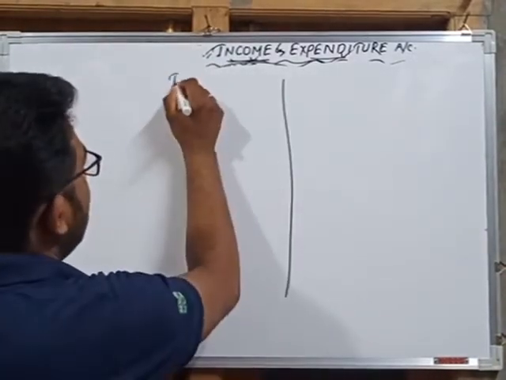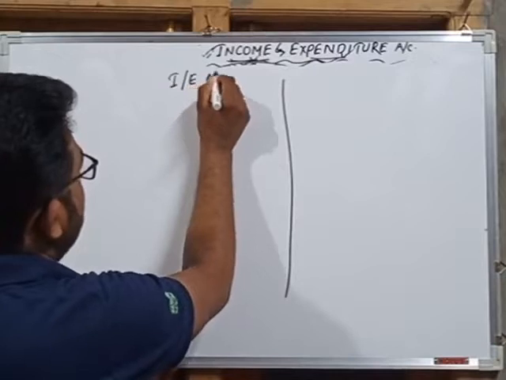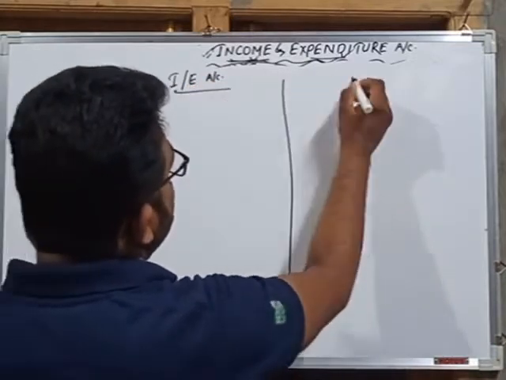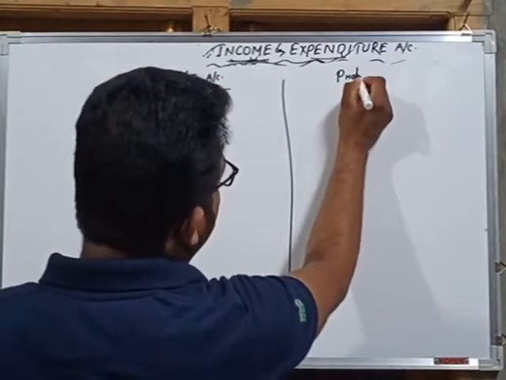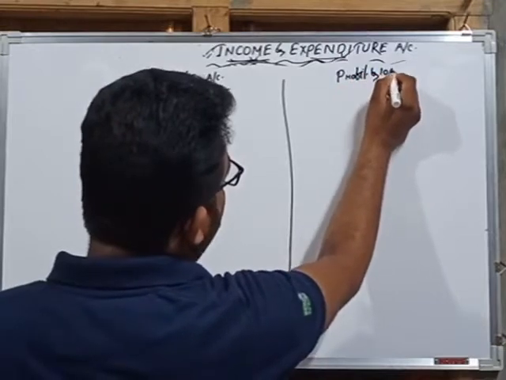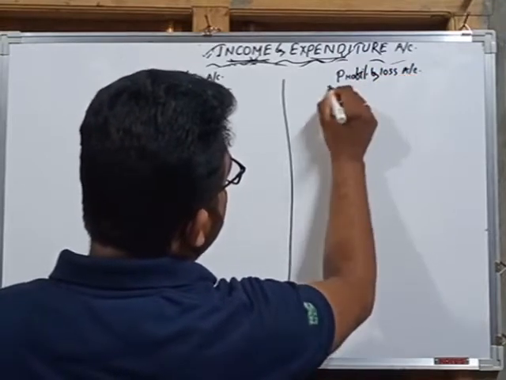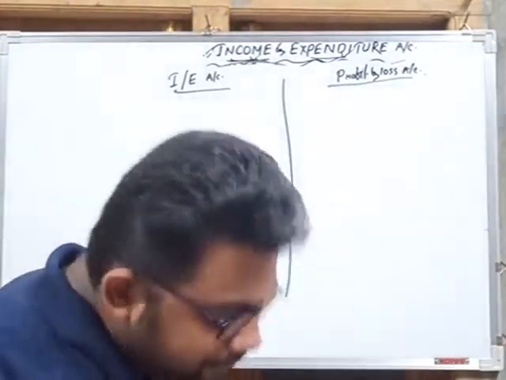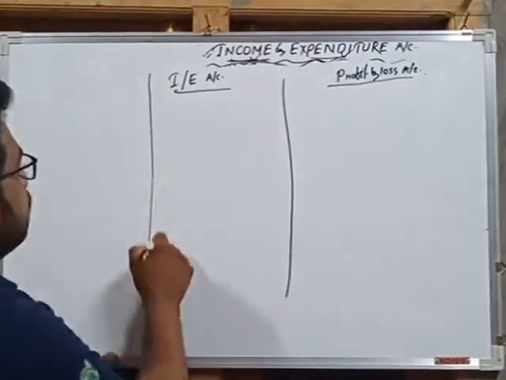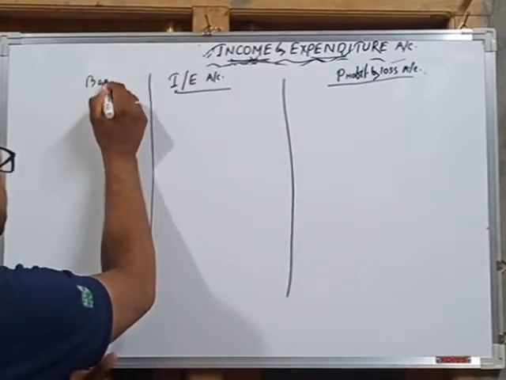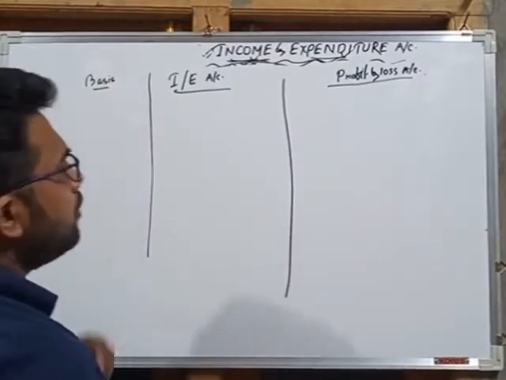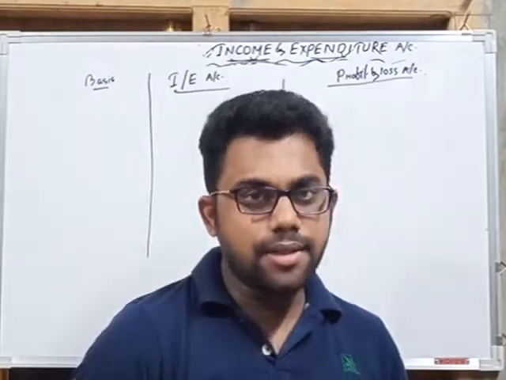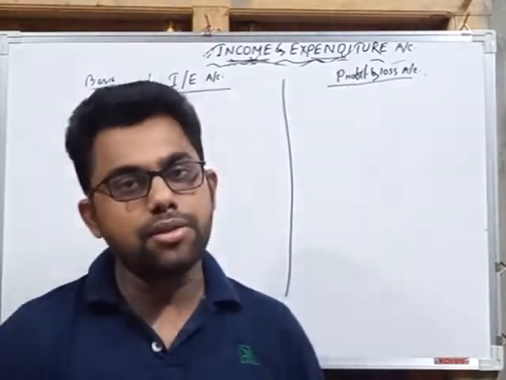First, income and expenditure account, and another is profit and loss account. So these are the two parts, and in that part we write the basis. Only 3 or 4 points we will discuss, as it will come for only 3 marks or 2 marks.